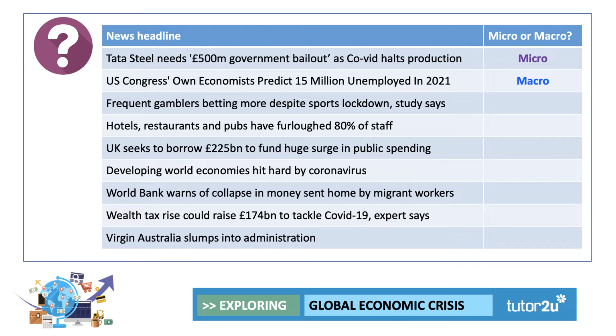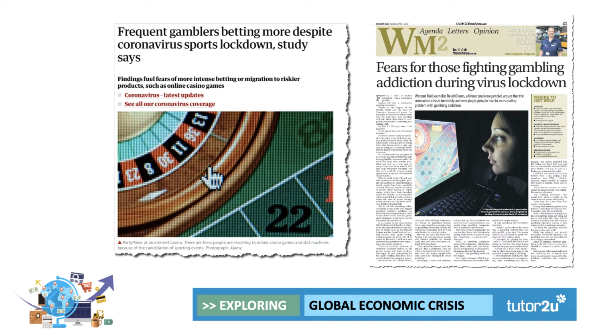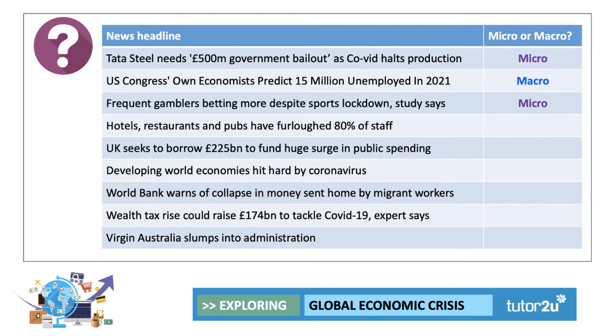Number 3, frequent gamblers betting more despite sports lockdown, study says. What did you put for that? I would go this time for micro. It's the study of one industry, and here's an example of a newspaper headline. Although I think that girl's too close to the screen if you're asking me. Probably microeconomics.